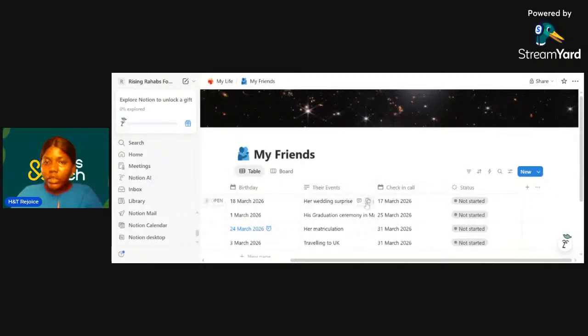So check-in call. Here you can schedule reaching out to your friends in case you have a busy day and busy life where making calls is the least you remember to do. You can intentionally do this. And when you link your Notion account to your Google Calendar, you can have reminders. And even Notion can give you a reminder.